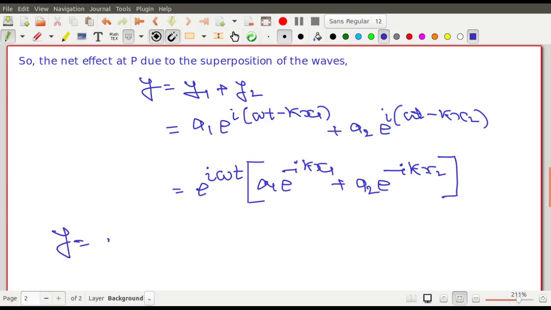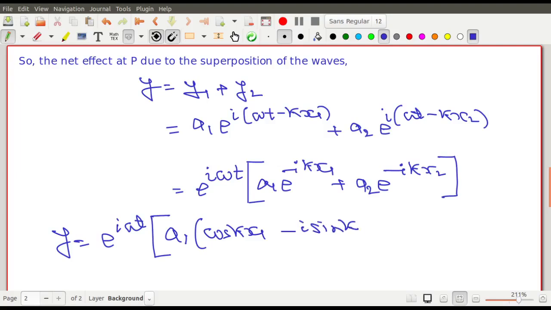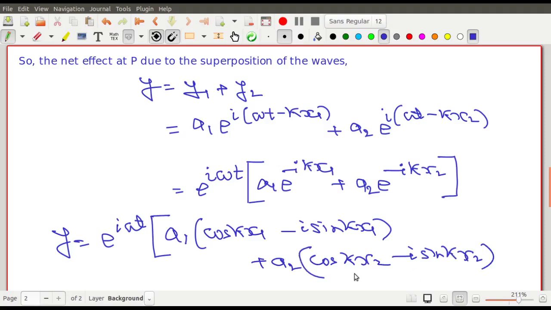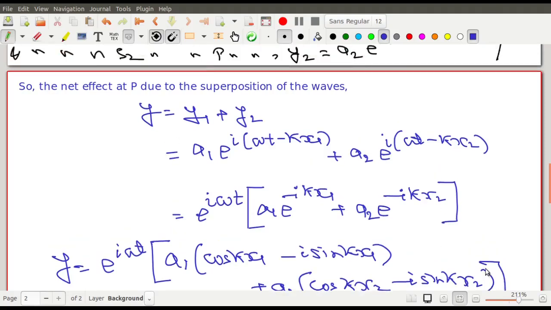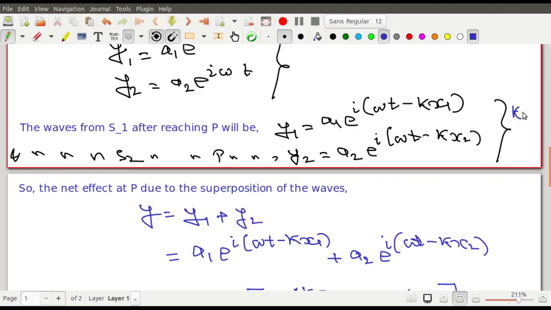Now let us just proceed with this calculation. এবার এটা নিয়ে একটু প্রসিড করো, তাহলে কাজ হয়ে যাবে, so we will understand. Something I have missed, I should write over here what is k. I should write that k is 2 pi by lambda.